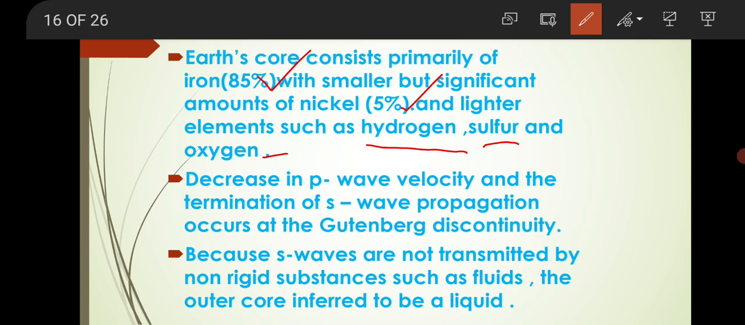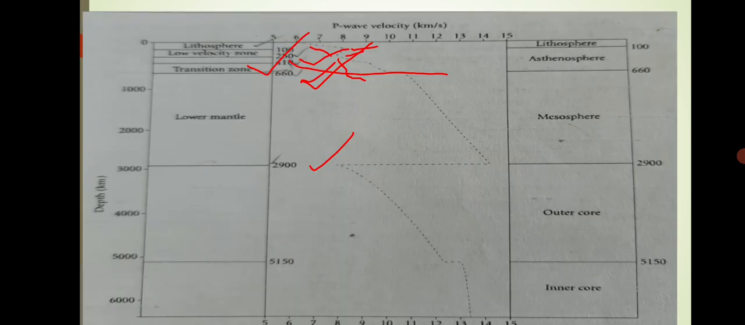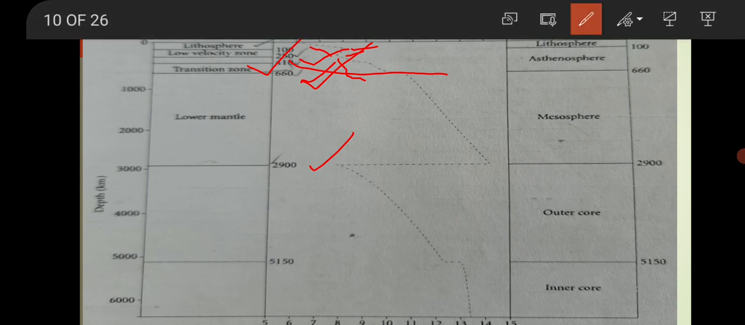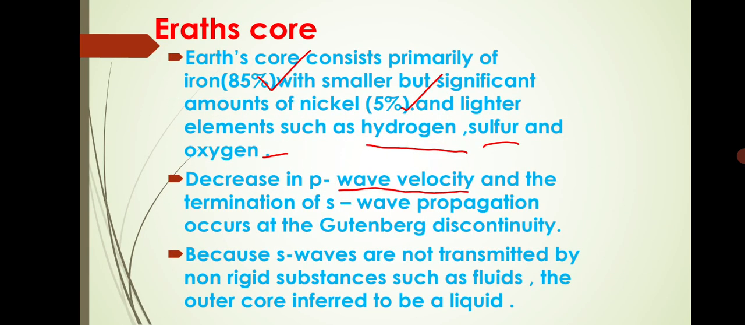A decrease in P wave velocity and the termination of S wave propagation occurs at the Gutenberg discontinuity. See here, the Earth's core begins here. The Gutenberg discontinuity is at about 2900 kilometers.